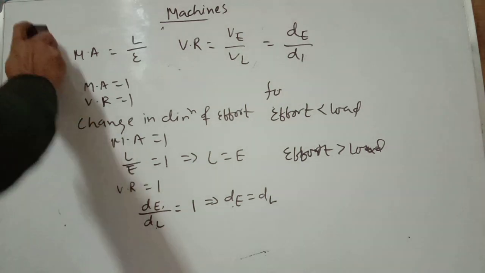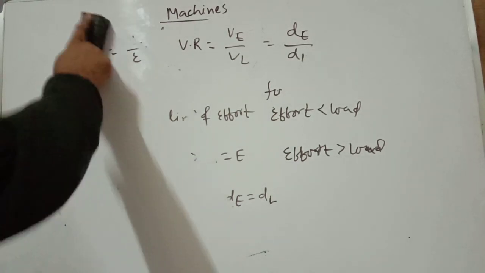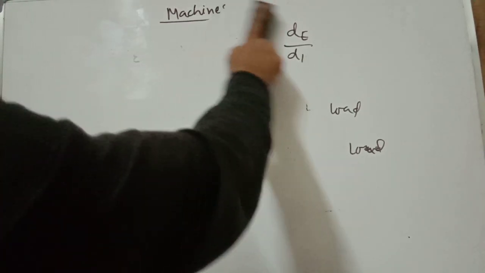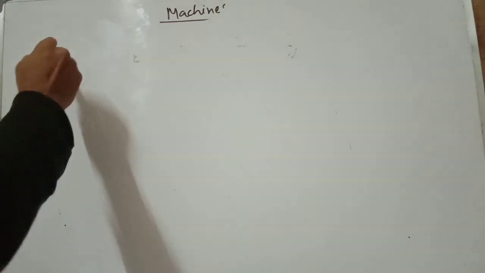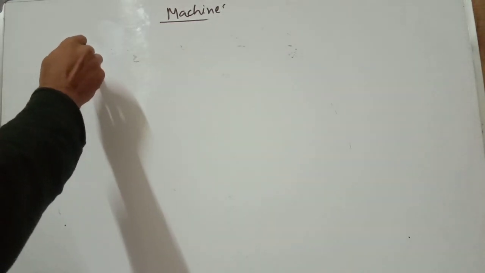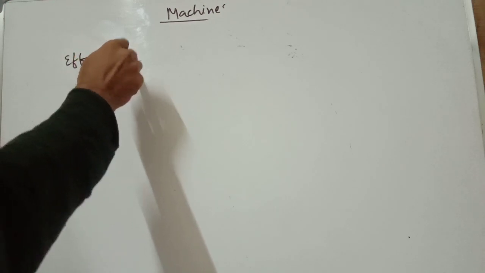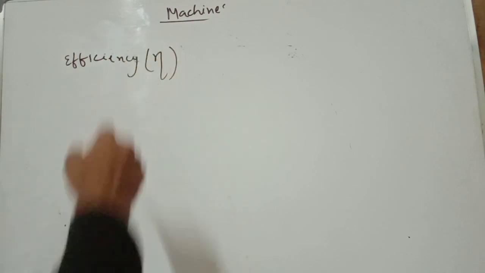Okay, the next technical term is efficiency, the efficiency of a machine. Write efficiency, represented by eta.